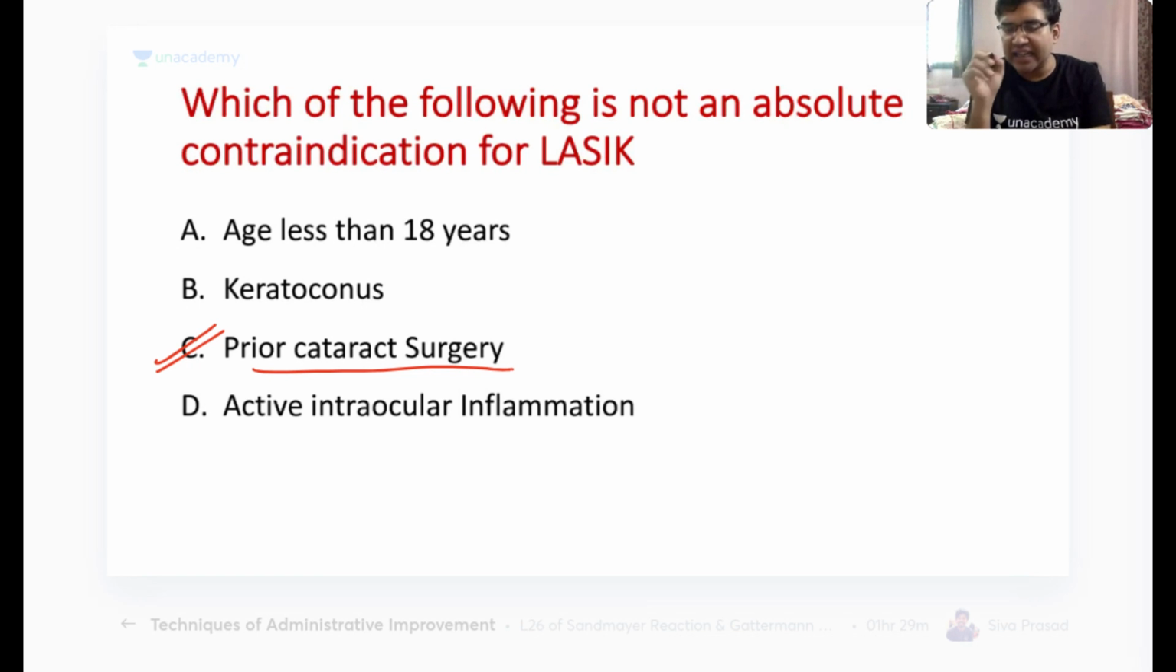Sometimes even in congenital cataract surgery, what happens is we put a lens, calculating the IOL power, but because we do not know the exact amount of growth which occurs in the eye, there may be a residual refractive error in the patient.